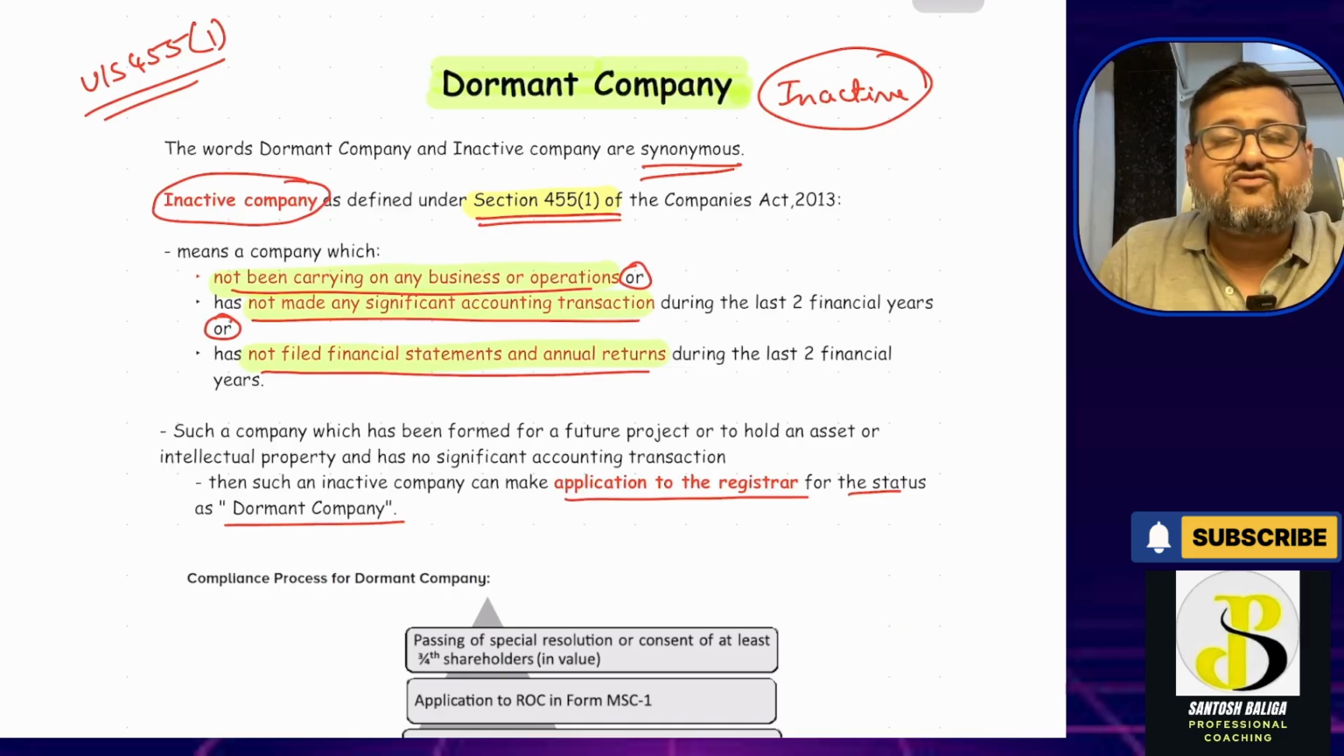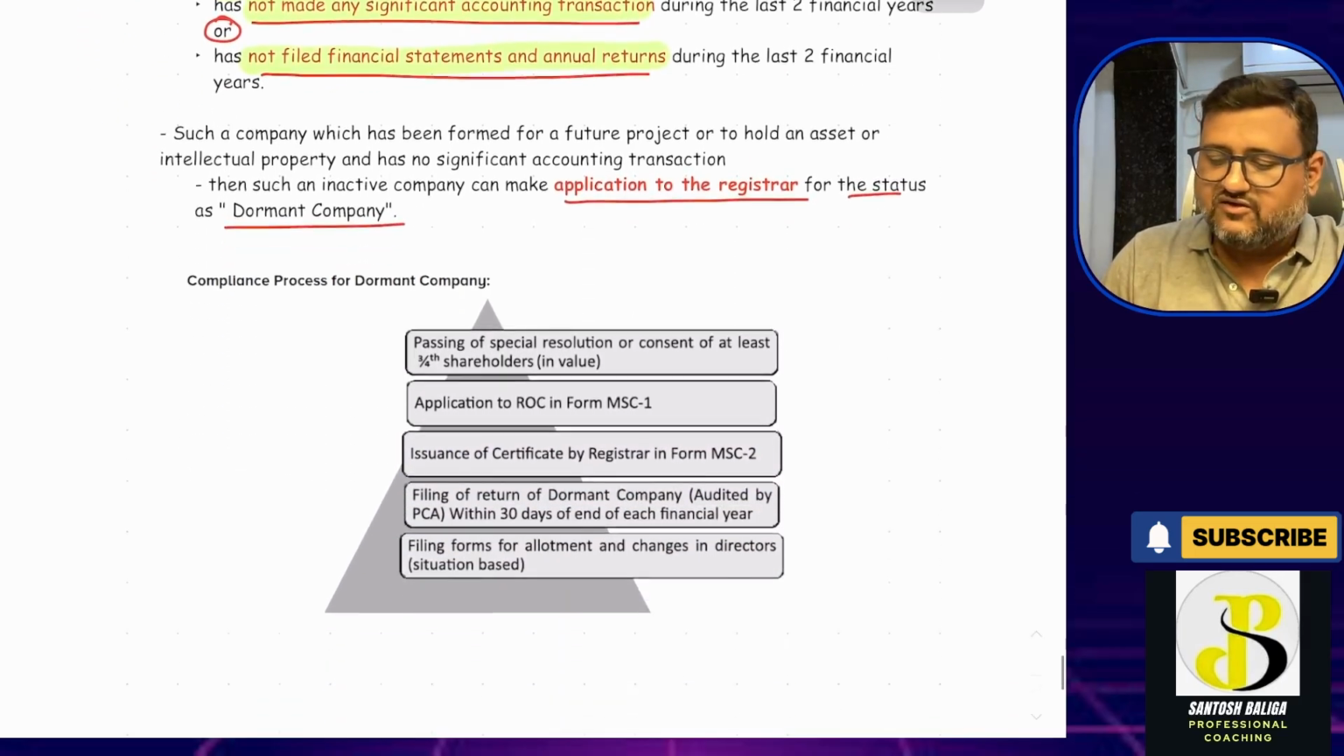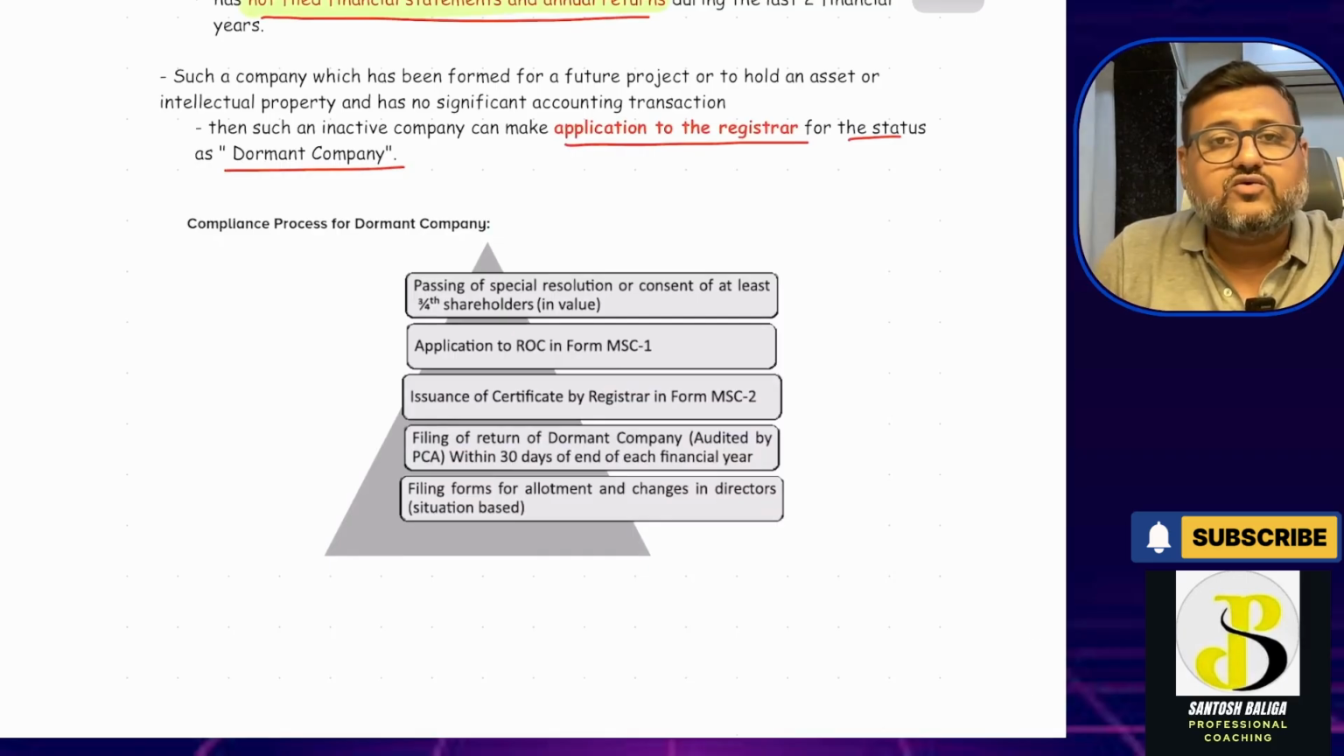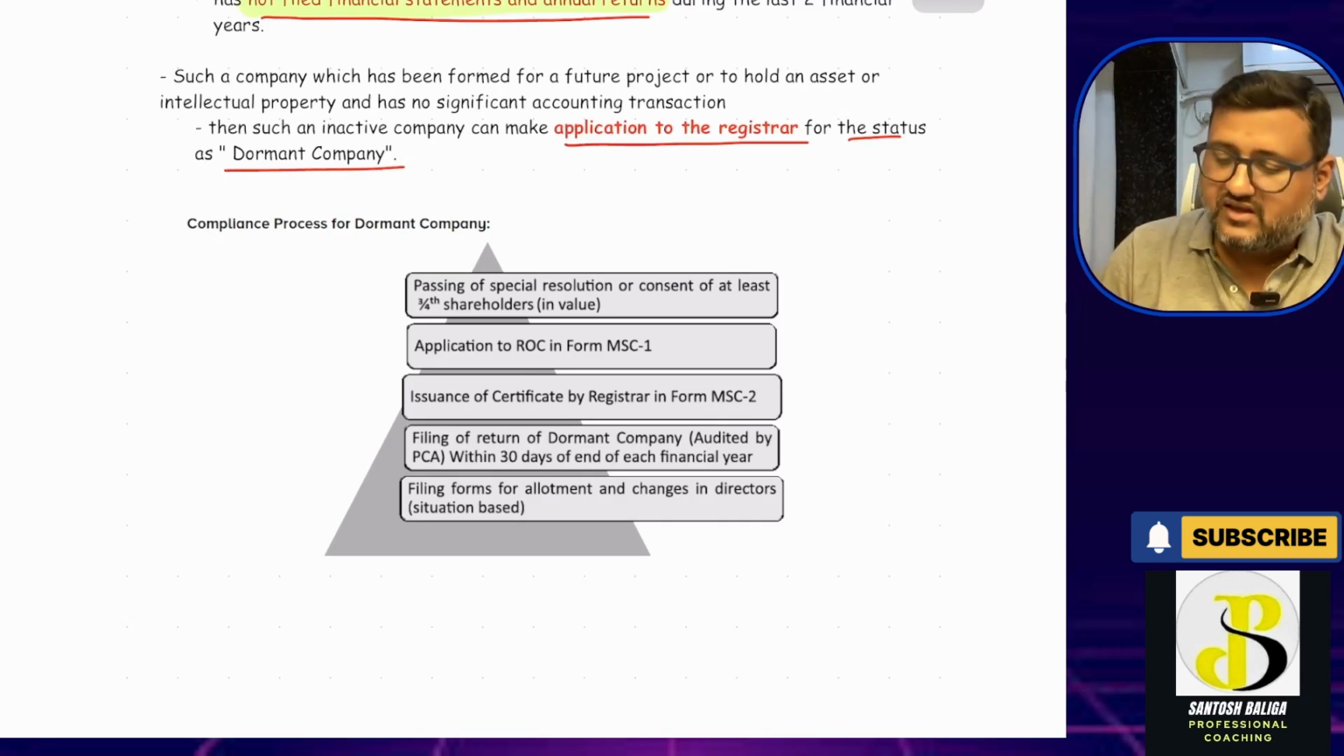Now what are the forms which are required? What is the compliance process that has been provided over here? First, the company has to pass a special resolution or obtain the consent of at least how much, three-fourths of the shareholders in value, that they want to apply for the status of dormant company.